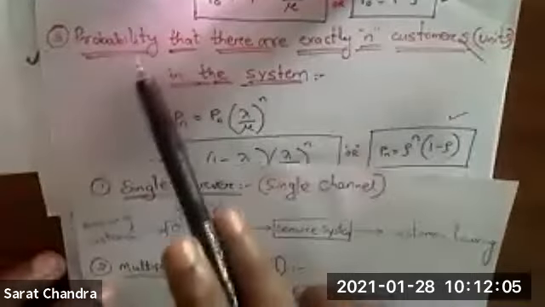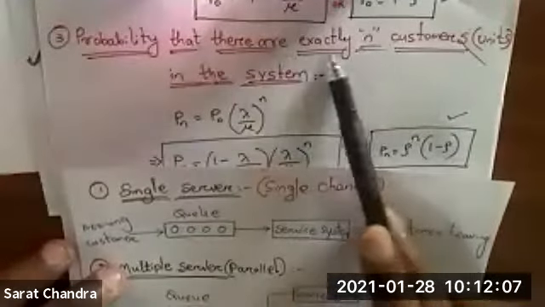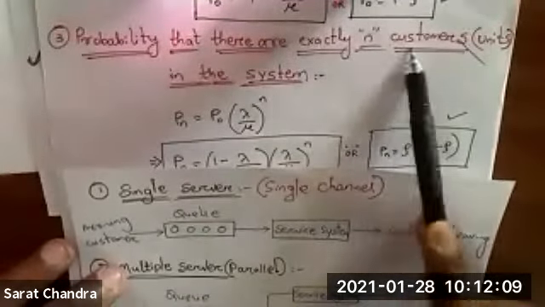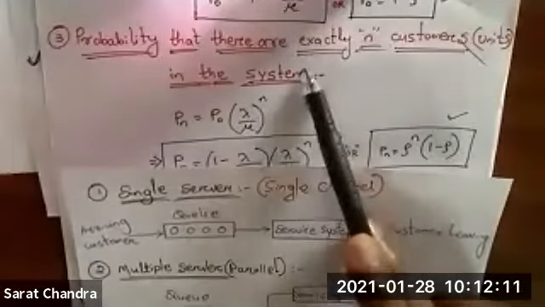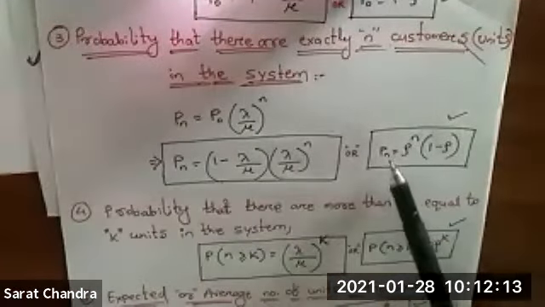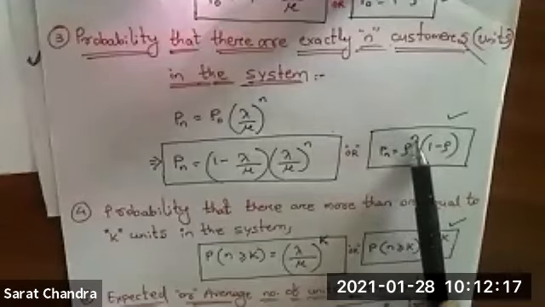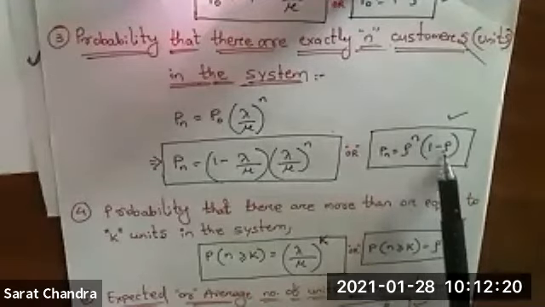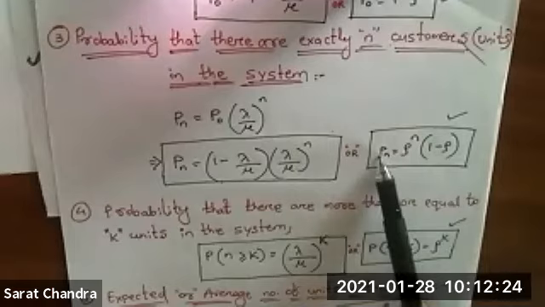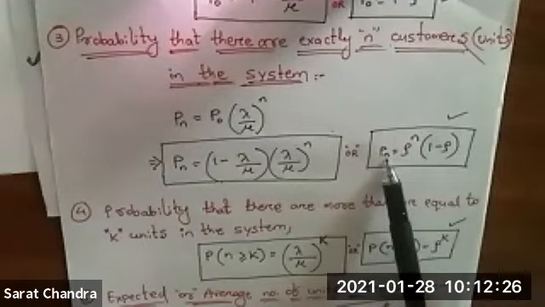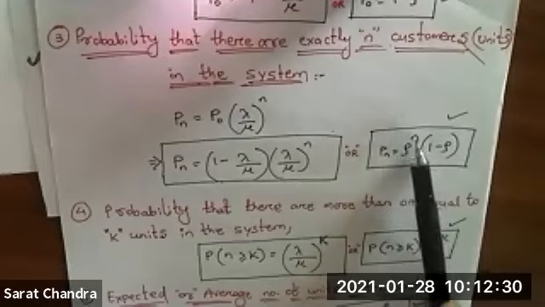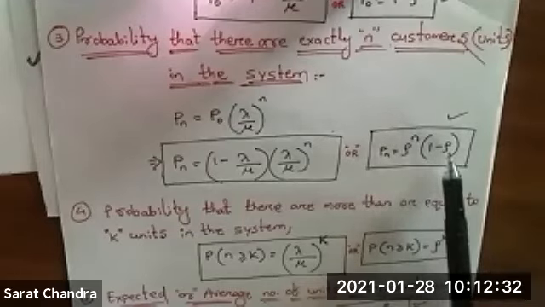So the question is probability that there are exactly n number of customers in the system. How to find out this probability? This is the formula. Pn equal to rho to the power n whole into 1 minus rho. Pn means probability that there are n number of customers.